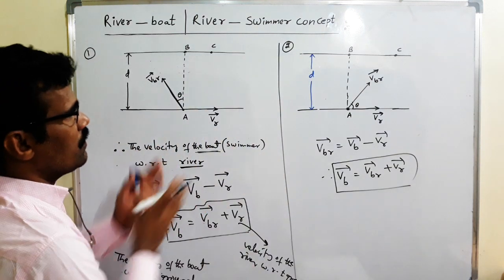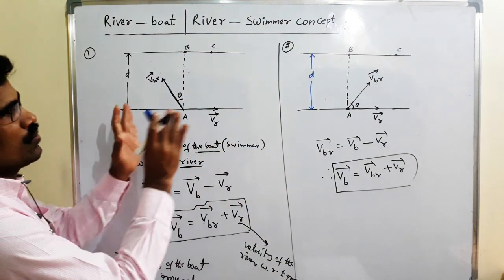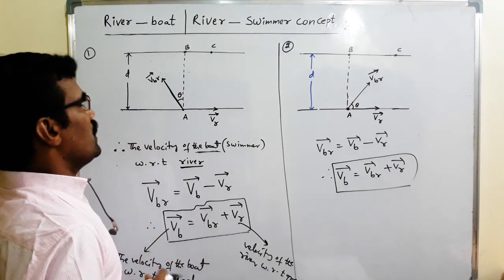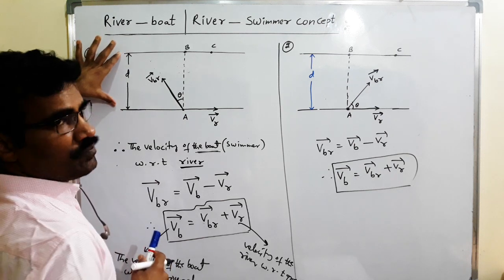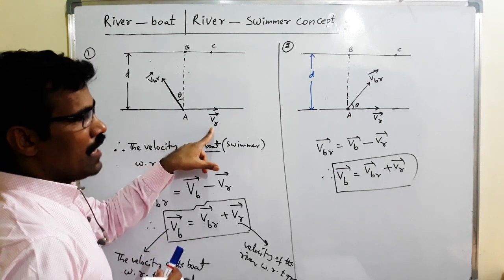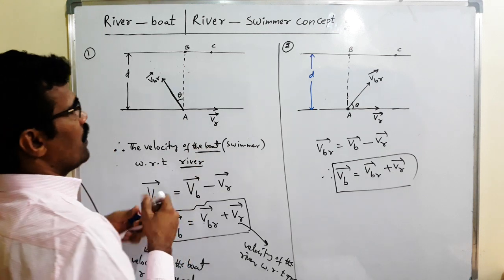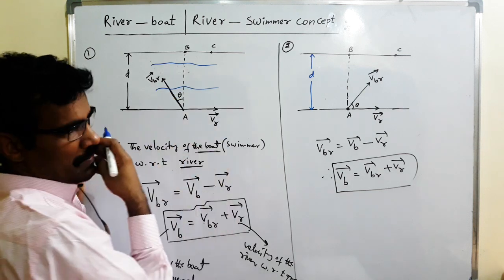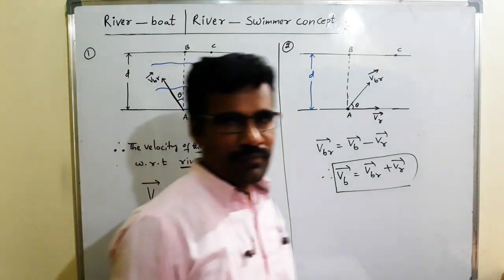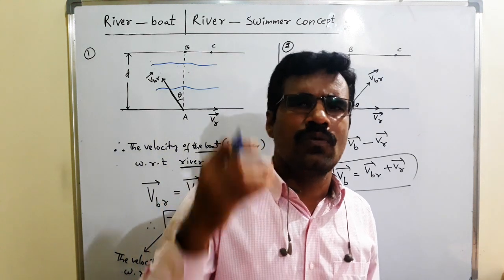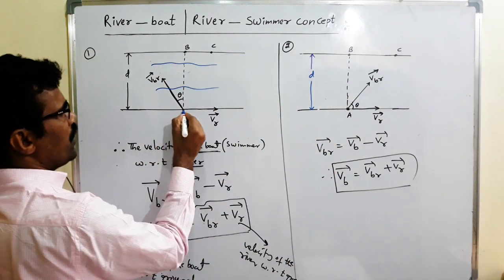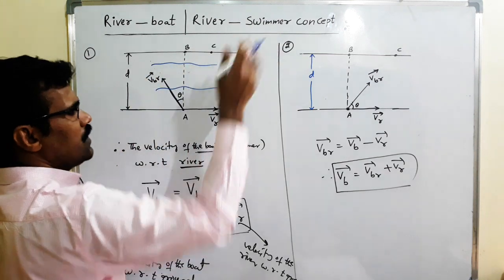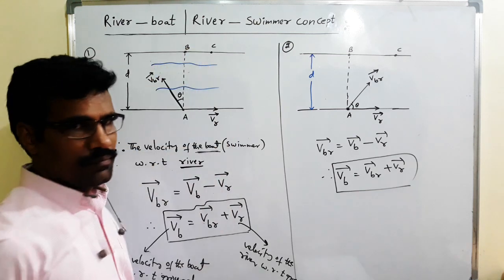Sir, what is the difference of these two cases? We will discuss these two cases. Here, first case, students, let us consider the width of the river is D. Velocity of river is VR. The river is flowing from left to right. We want to cross the river. The swimmer at point A wants to cross the river, at point B or point C, point D, whatever it may be.